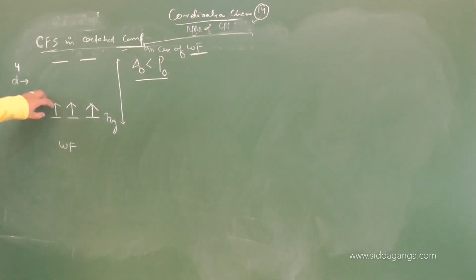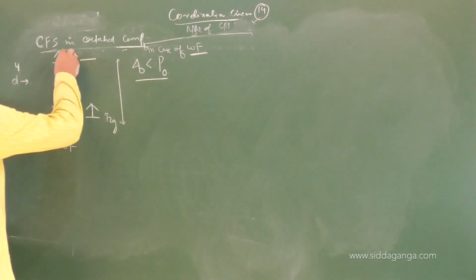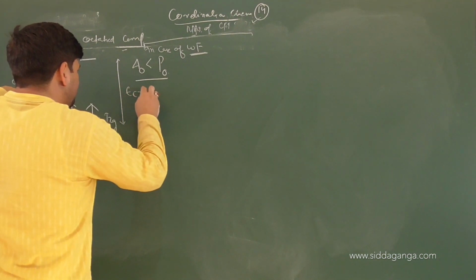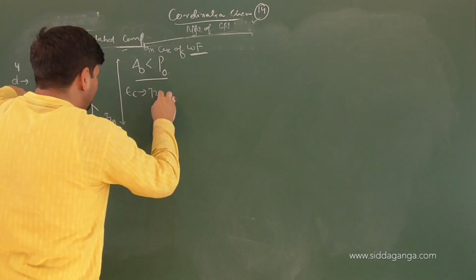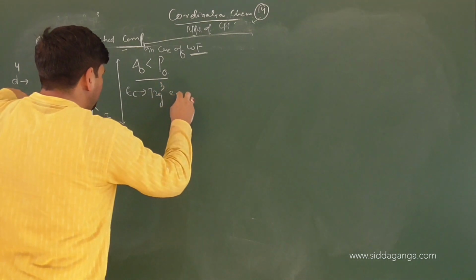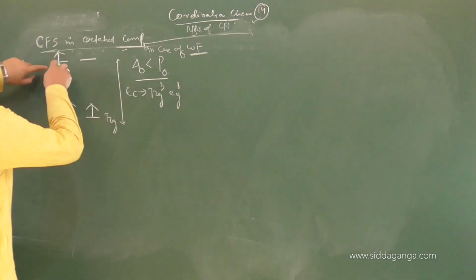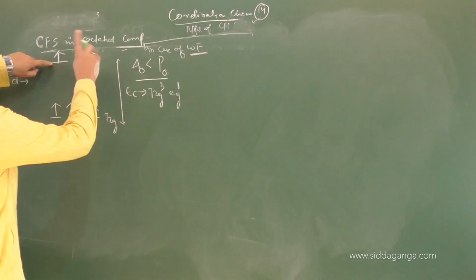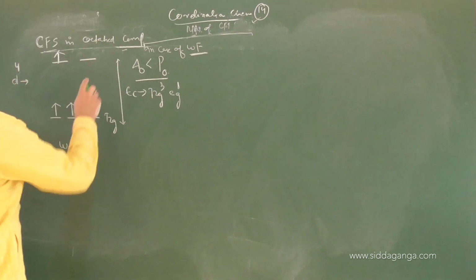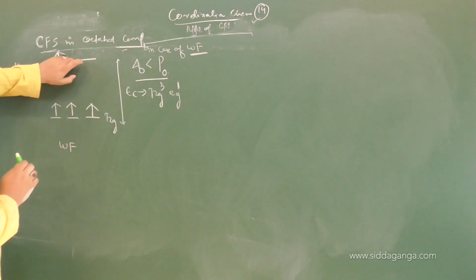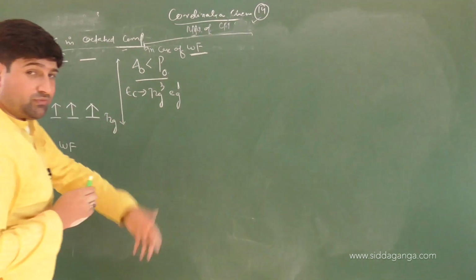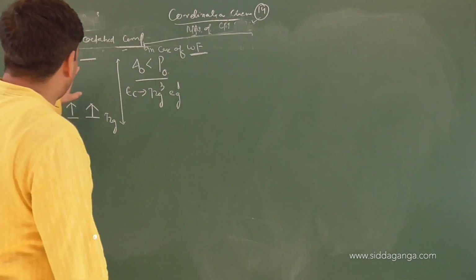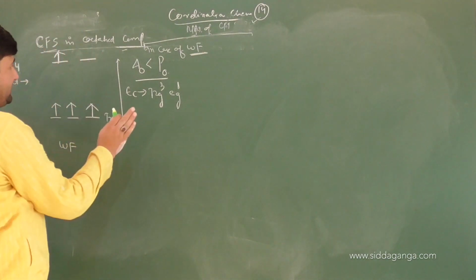So the fourth electron will love to go to which state? eg. So the electronic configuration in weak field will be t2g3 eg1. Now we have made use of one of the d orbitals, dx2-y2, one of the eg orbital set. This will be left as such, with no interaction at all. And the number of incoming ligands? How many are incoming for bond formation? 6. It's an octahedral complex.